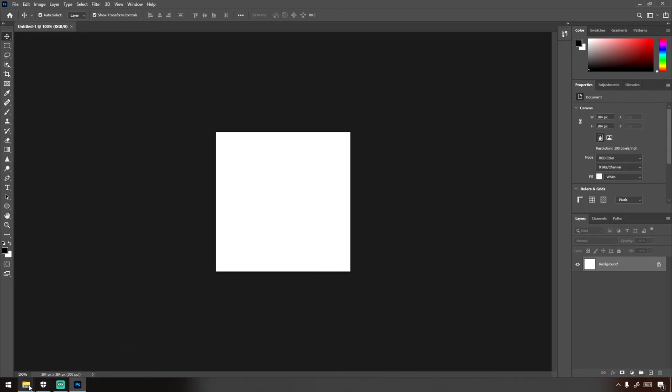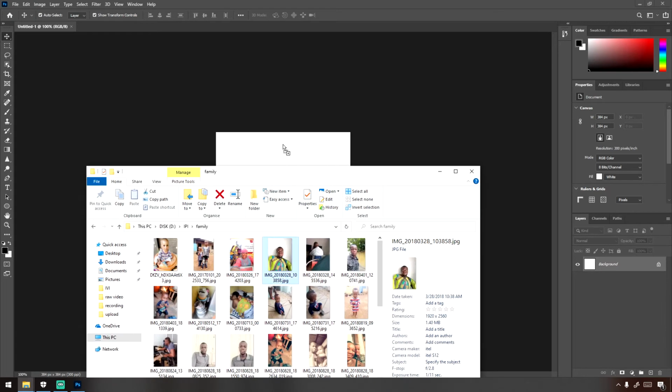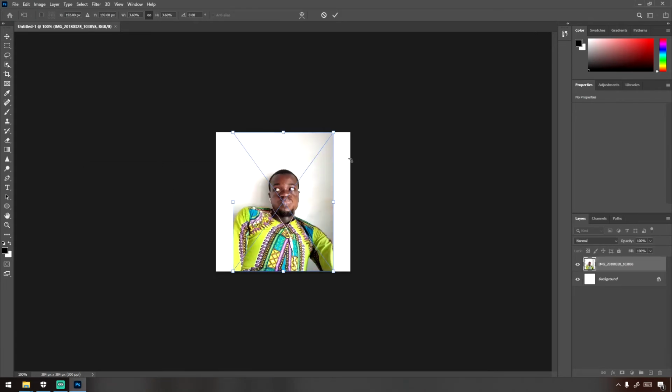Now, compare and select your picture for the profile. Select the picture and accept the changes. Make sure the smart icon shows. Right click the image and choose convert to smart object. For the profile picture we want a circle.